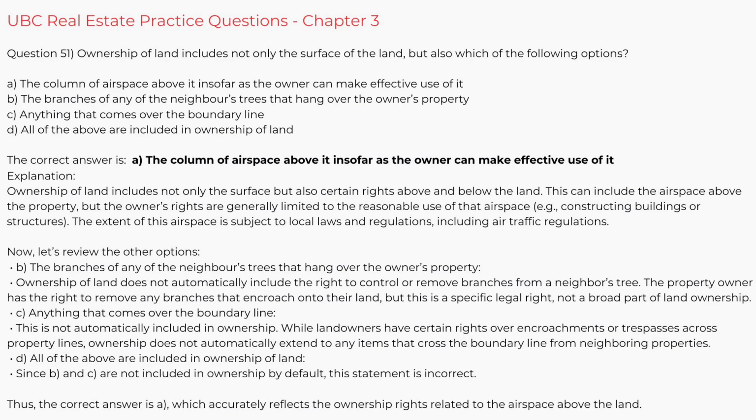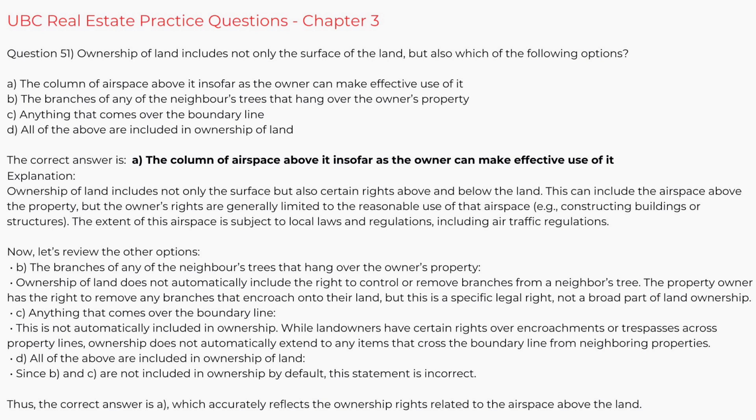Question 51. Ownership of land includes not only the surface of the land, but also which of the following options? A. The column of airspace above it, insofar as the owner can make effective use of it. B. The branches of any of the neighbor's trees that hang over the owner's property. C. Anything that comes over the boundary line. D. All of the above are included in ownership of land. The correct answer is A. The column of airspace above it, insofar as the owner can make effective use of it.